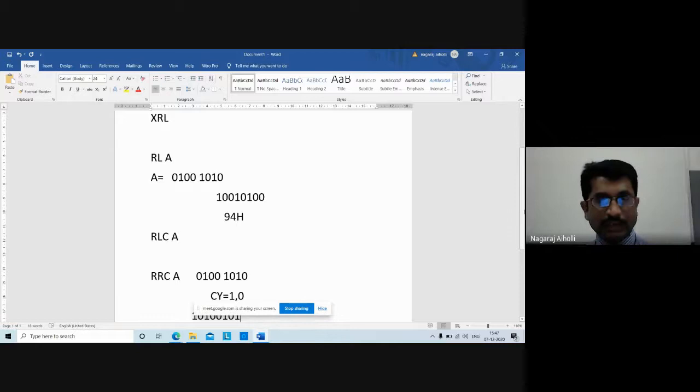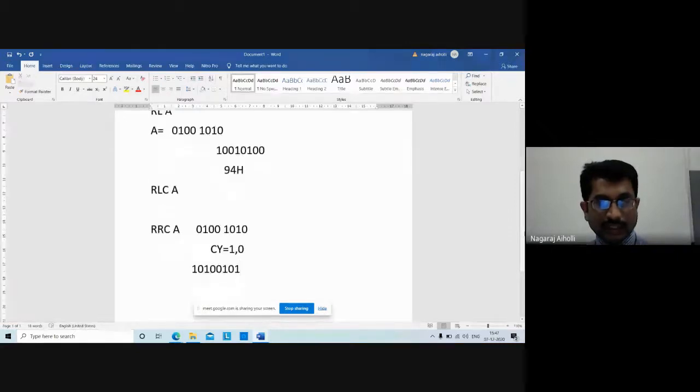Then RRCA means rotate right through carry of the value in A register. The LSB will be stored in the position of carry, whatever is the carry will be stored in the position of MSB, and each bit will be shifted right by 1 bit. So these are the different rotate instructions: simple rotate instructions RLA, RRA, then rotate through the carry, RRCA and RLCA.